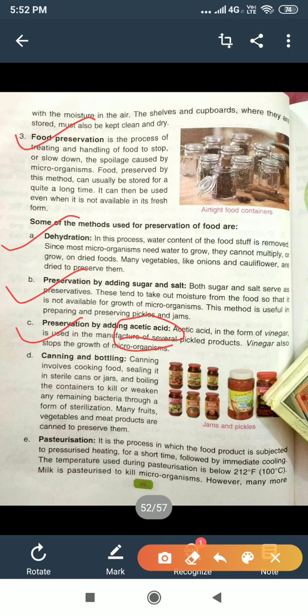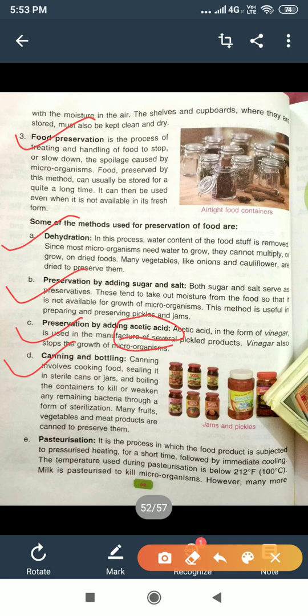Now canning and bottling. In canning and bottling, I have already explained that first of all we take a can, clean the can and make it germ free by sterilizing it. Then we fill that jar with the food items, and then we cover that bottle and keep it in the refrigerator, and then the food will remain fresh for a longer period.